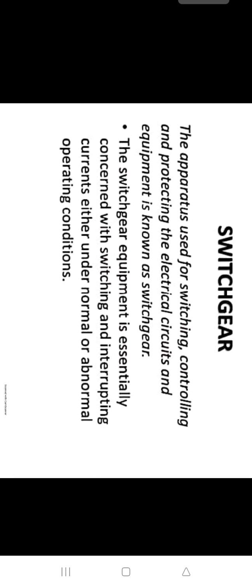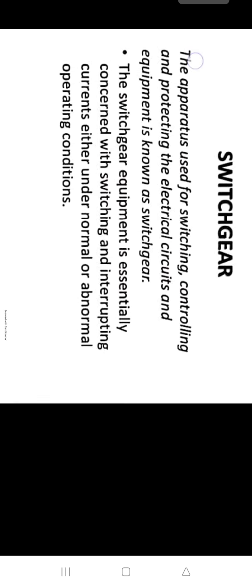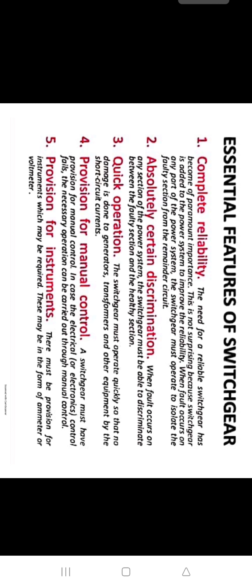So, the apparatus used for switching, controlling and protecting the electrical circuits and equipments is known as switchgear. Switchgear equipment is essentially concerned with switching and interrupting currents either under normal or abnormal operating conditions. So the essential features of switchgear are, first, complete reliability. The need for a reliable switchgear has become of paramount importance. This is not surprising because switchgear is added to the power system to improve the reliability.